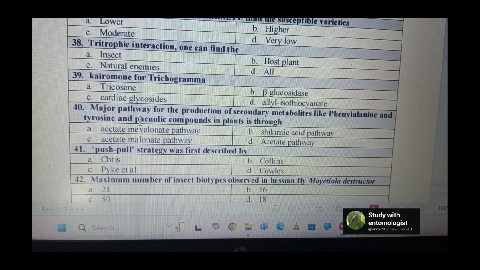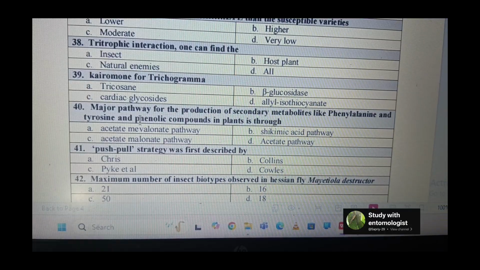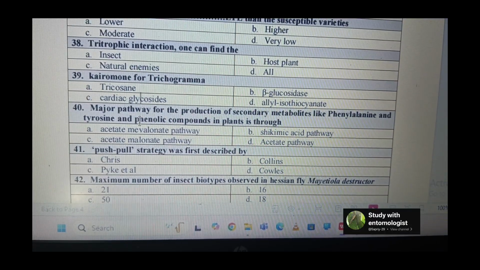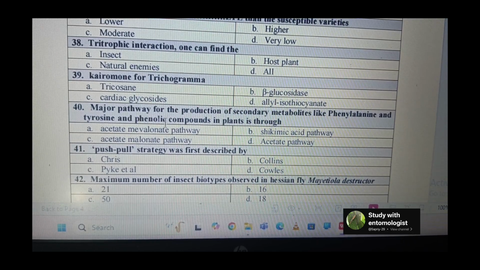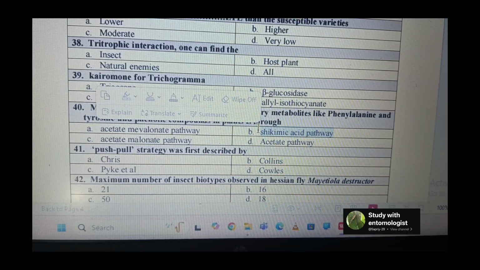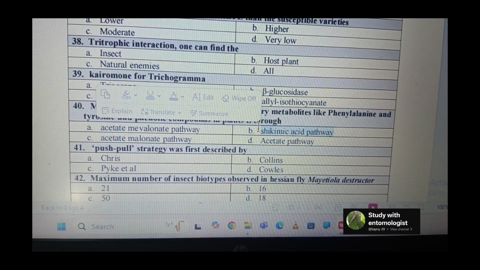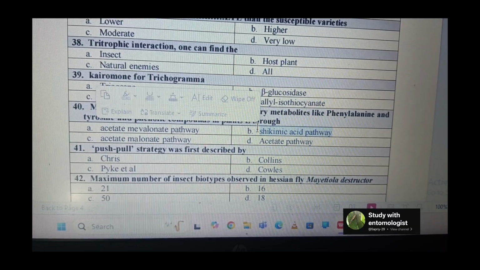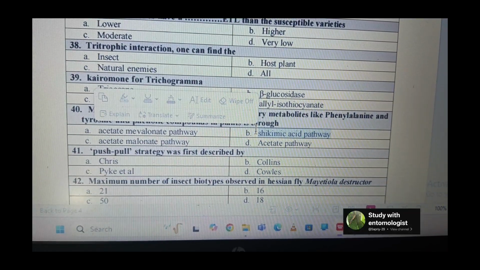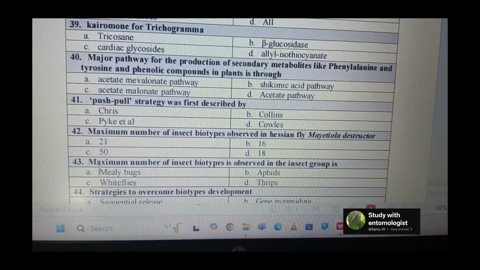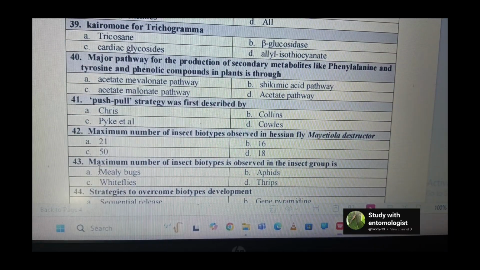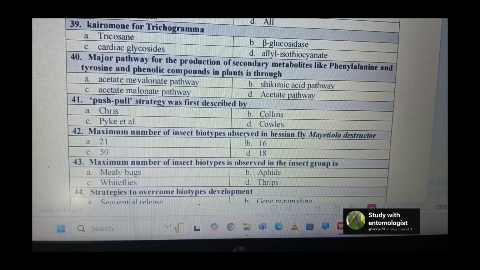Next question is the major pathway for the production of secondary metabolites like phenylalanine, tyrosine and phenolic compounds in plants. It is through the shikimic acid pathway. It is the important pathway which is used during stressed conditions. Next, the push-pull strategy was first described by Pyke et al. Next, the maximum number of insect biotypes is observed in Hessian fly, that is Mayetiola destructor.